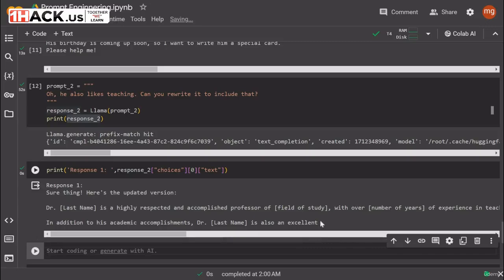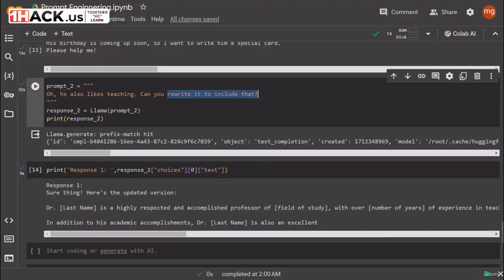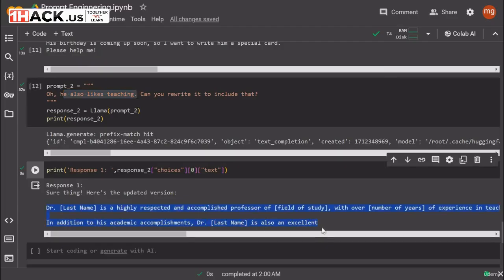So what it did here is that it created a draft kind of a thing where it is basically rewriting this. Oh, he also likes teaching. So it is assuming that if someone is liking teaching, so probably he is a professor or something. So it actually wrote a complete draft to give details about some teacher.